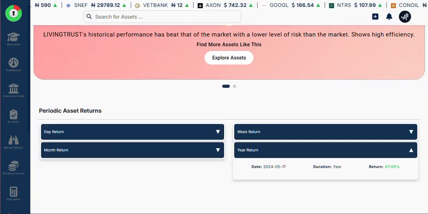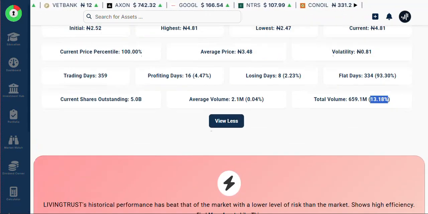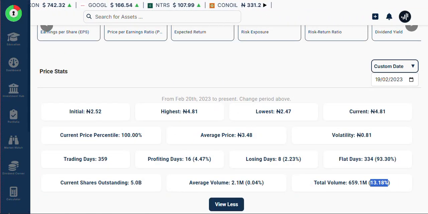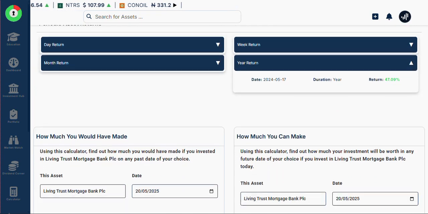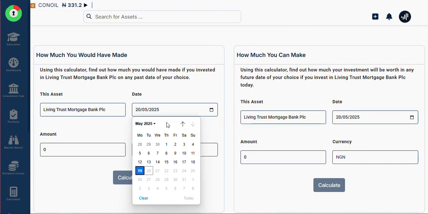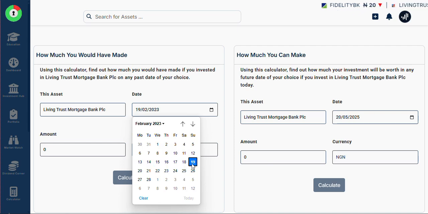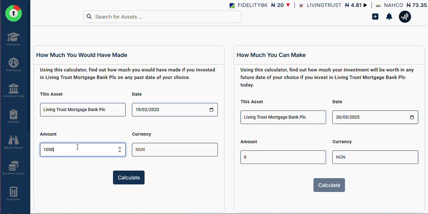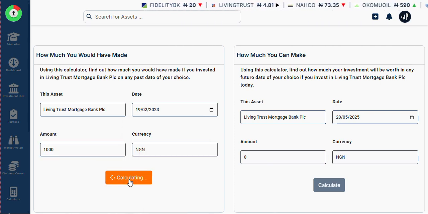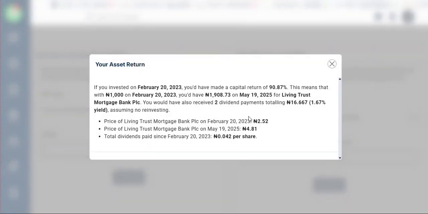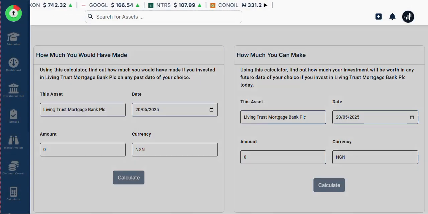And when you look at the performance of this same stock from 2023 February 19 right till today, let's assume we bought 1000 naira worth of Living Trust at the time. See that your 1000 naira will be 1900 because it made around 90%. Then you get extra in dividend yield. However, you do not see the liquidity.